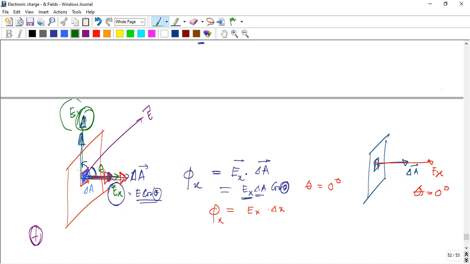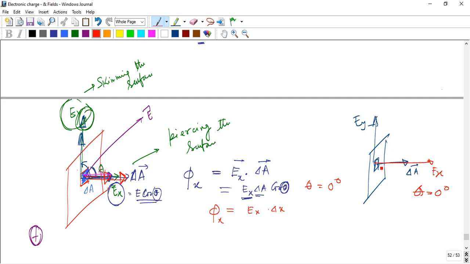Those are two important points. In the case of y, we have Ey and delta A, and the angle between them is 90 degrees.